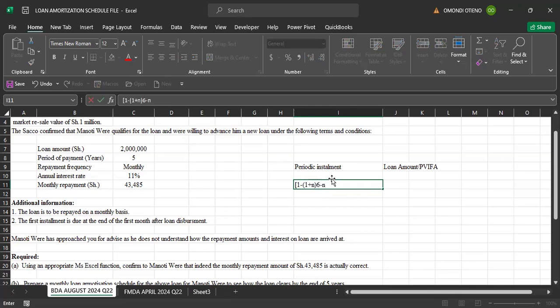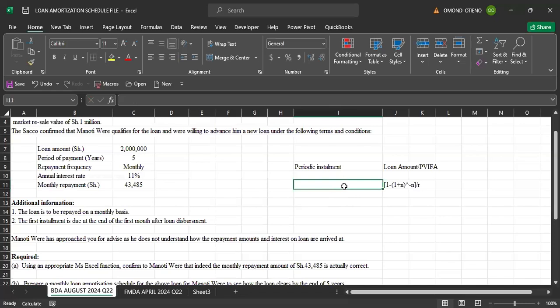Then the whole of that we divide by r. So this one here will give us PVFA. This is the formula of getting present value interest factor annuity.